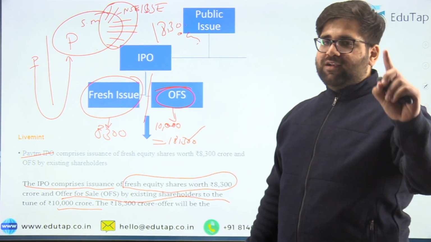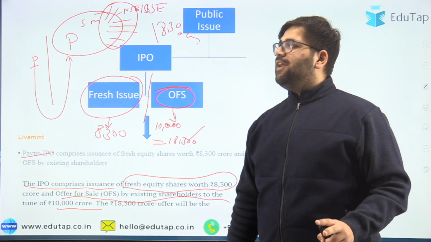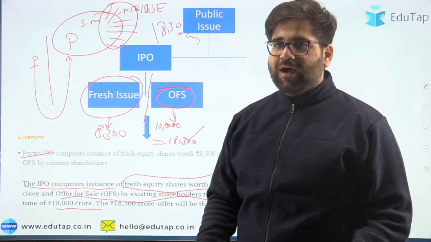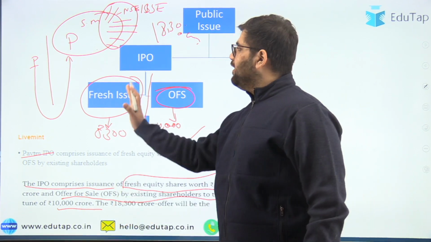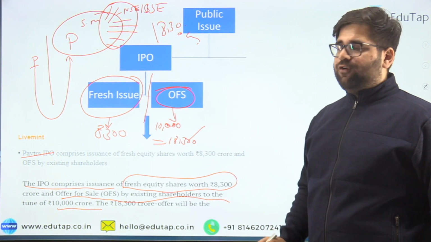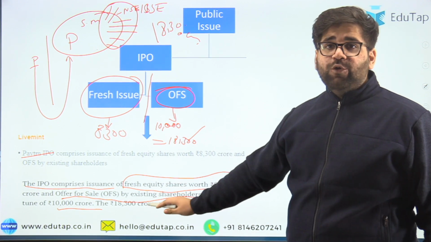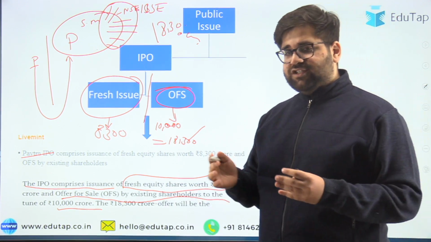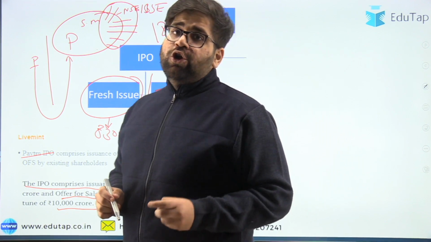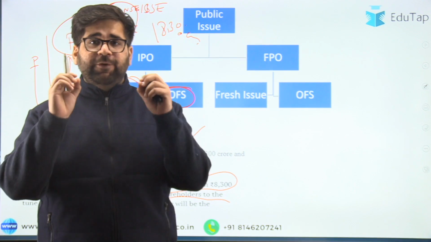First you have to remember the definition of IPO, then you have to remember the criteria. The only criterion is that the company is making a debut on the stock market, and then you can also understand that IPO can be broken into two parts. The first is fresh issue, the second is offer for sale. I have also shown you a real life example of how an IPO works and how an IPO structure looks. Now let's move on to another component of public issue, which is known as FPO.